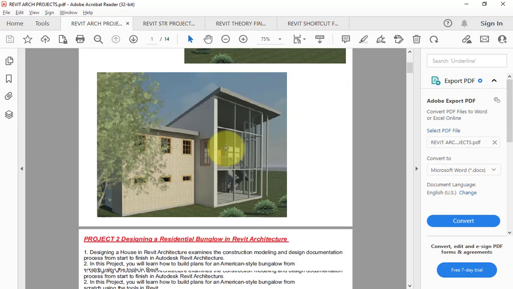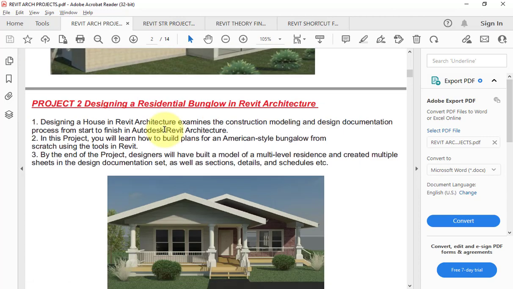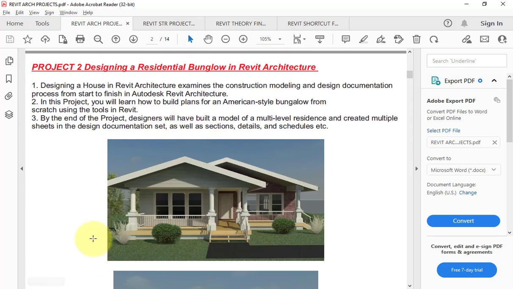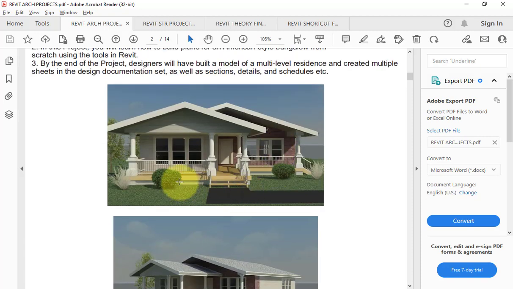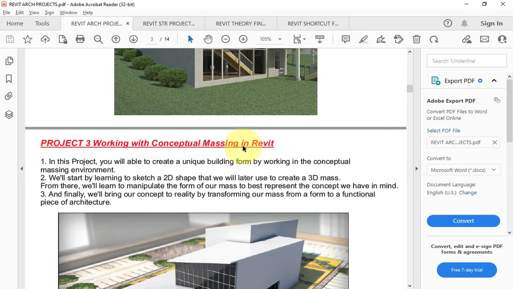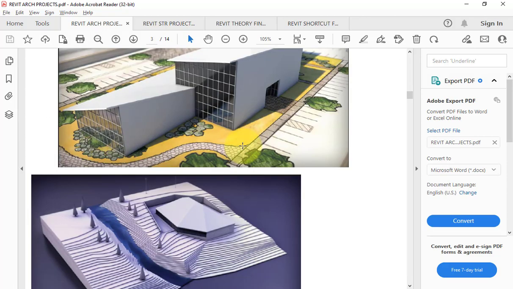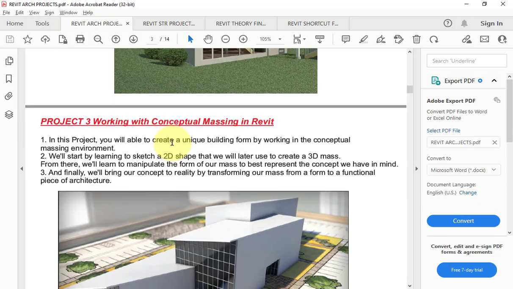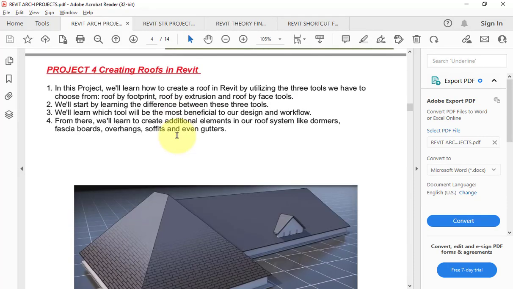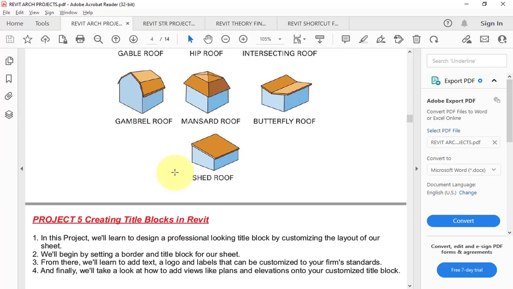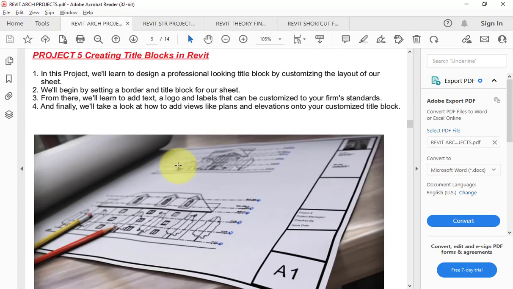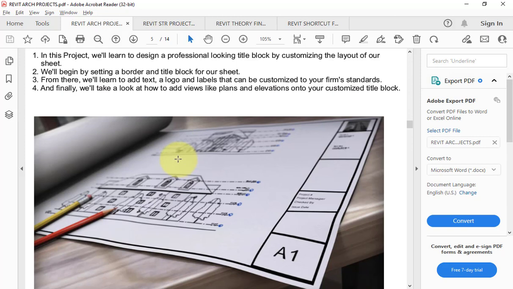And then after, you can also have advanced level of Revit architecture project. As you can see, this is some advanced level of Revit architecture project in which we have varying topo surface, roads, planting, materials, shading. Then after, we will be working on conceptual massing within the Revit environment. Then after, we will create roofs, dormers, so different types of roofs are available within the Revit architecture itself. Then after, we will learn how to create custom title block, right?